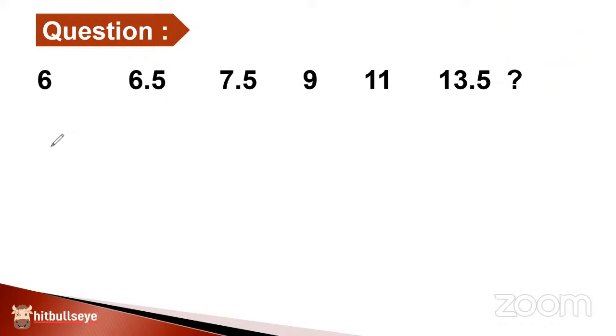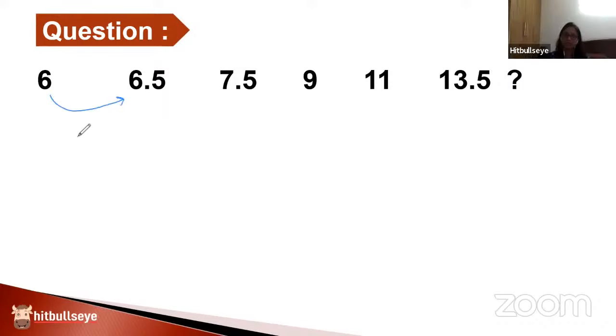So basically, from here to here, what is the gap? It's a gap of 0.5. From here to here, it's a gap of 1. So from here to here, you see that you have added a 1.5. From here to here, you have added a plus 2. From here to here, you have added a plus 2.5. So what kind of a pattern is this? The pattern is that the gap is running at a difference of 0.5.